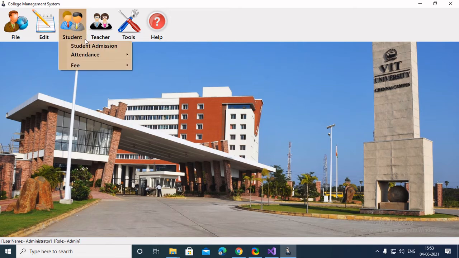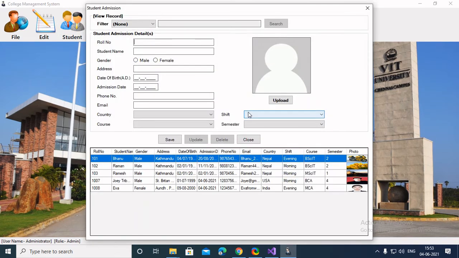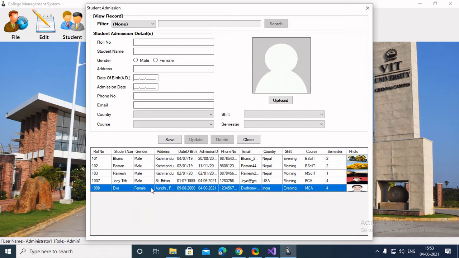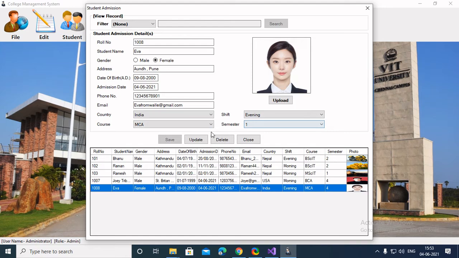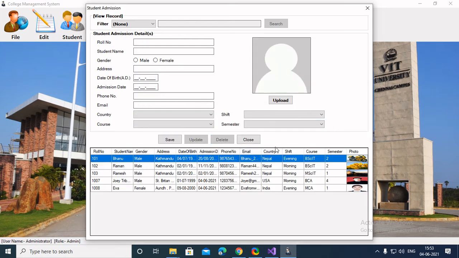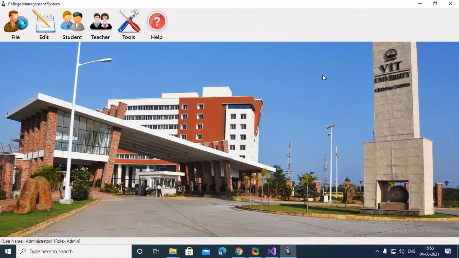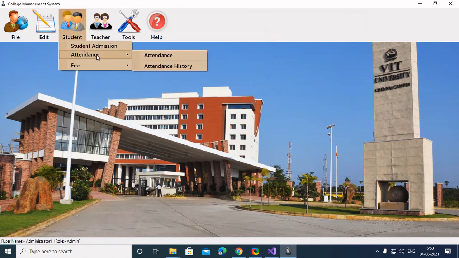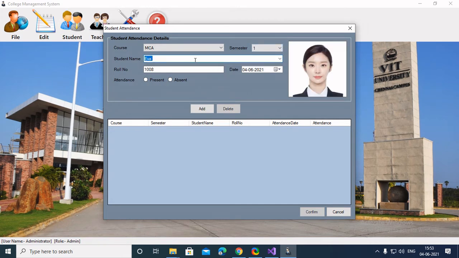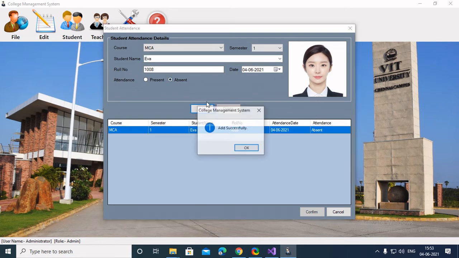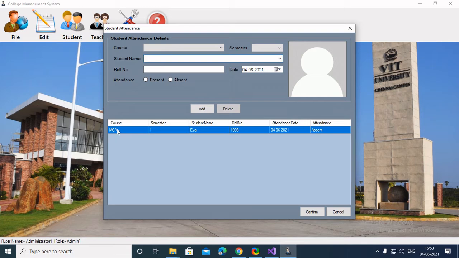So what we can do is go to student administration and change the detail of Eva. So MCA first semester, update. The update was successful. So we'll close it and now we'll check in the attendance. MCA semester 1. Now as you can see the records are displaying. So Eva was absent on her first day. As you can see the record is added and she is absent.